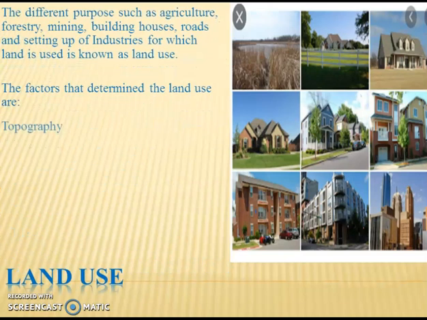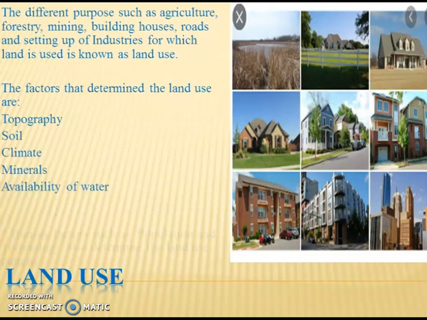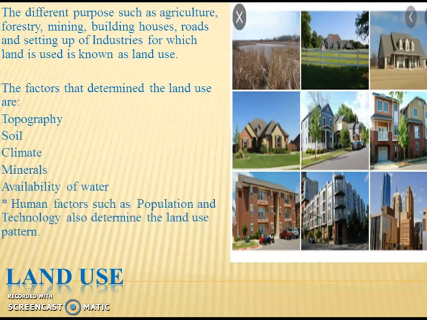Now, what are the different land uses? This is very simple. We do it in our day-to-day life also. We can use the land in agricultural activities. We can construct our homes here, construction of buildings, mining activities, forestry, making roads and setting up of industries. So these are the different uses. Sometimes this question is also asked in the examination: what are the different land uses?